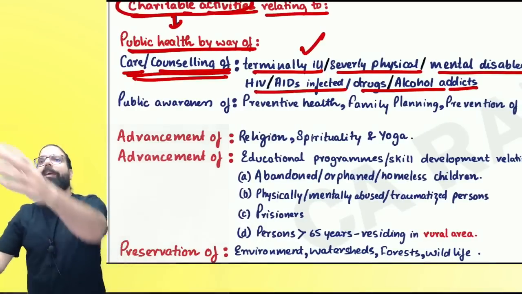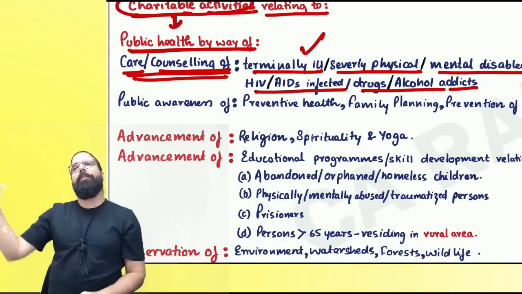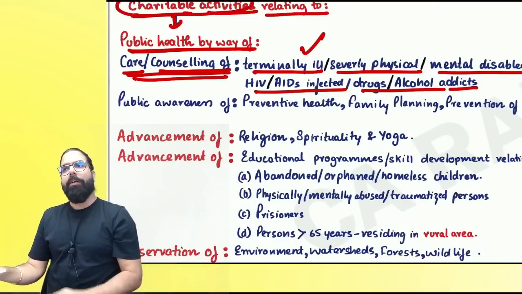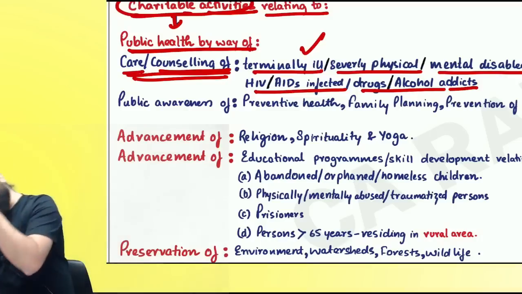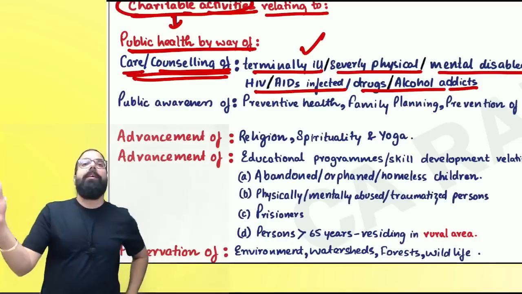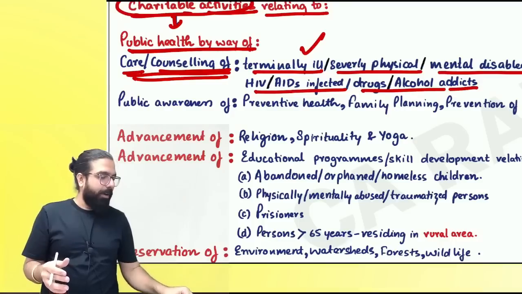A charitable institution, say Venki, started doing care and counseling of terminally ill people. He will get exemption. No, his service will not be exempted unless he is registered under 12AA or 12AB.